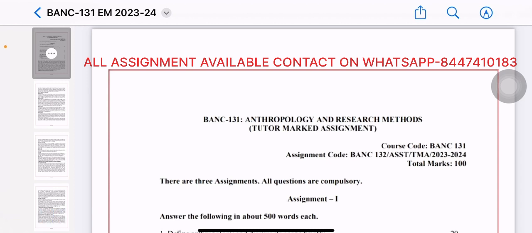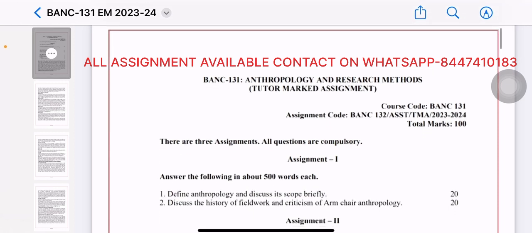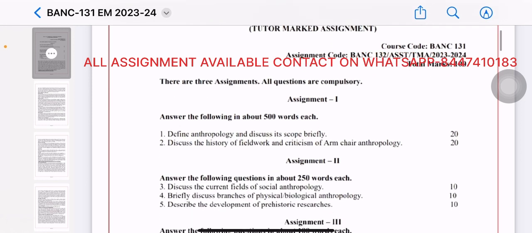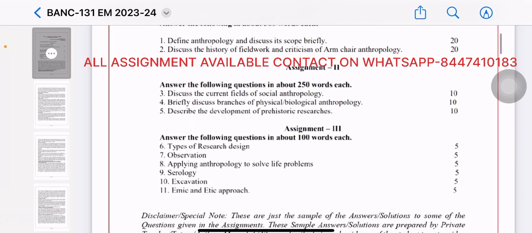BANC-131 Anthropology and Research Methods. There are 3 assignments. All questions are compulsory. So actually there are 3 parts: assignment 1, assignment 2 and assignment 3. So let's get started.